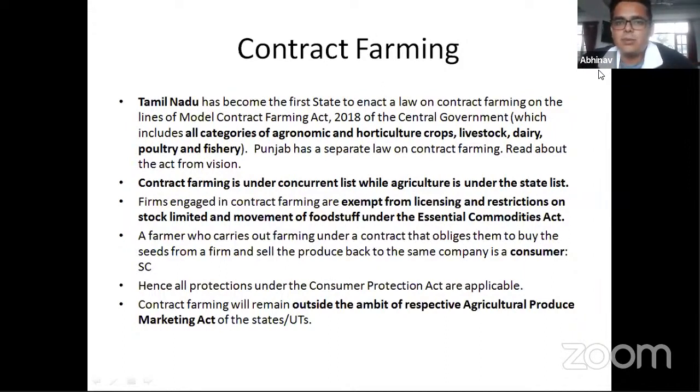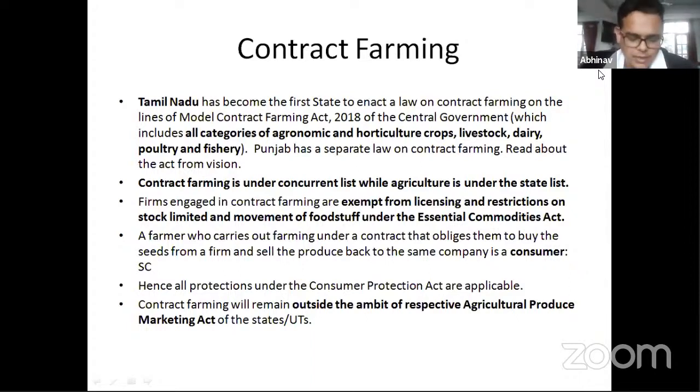The reason why a lot of people weren't into contract farming is because they thought they might pay the farmers X amount of money and then buy from them. Then the state would come in and say that under the Essential Commodities Act, we're issuing an order whereby you have to empty your godown. So obviously, me as a company engaged in contract farming with farmers would stand to lose out. However, that has been remedied now, and the parties to contract farming are exempt from the Essential Commodities Act.